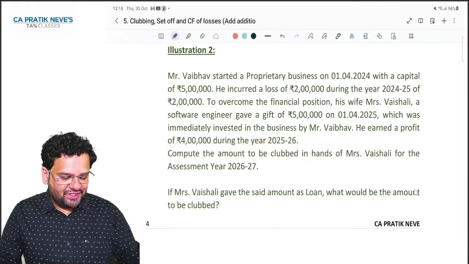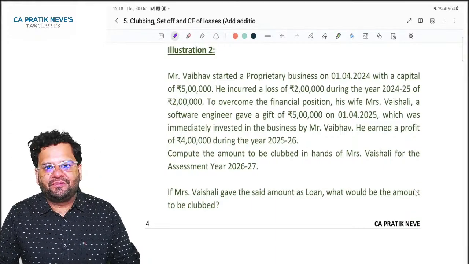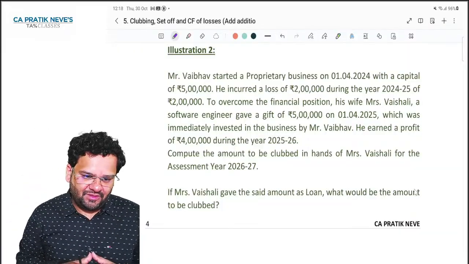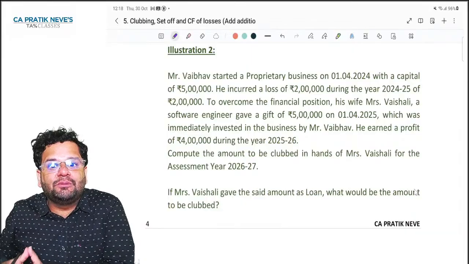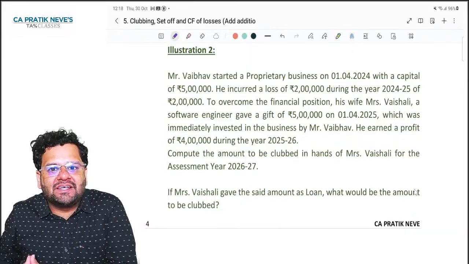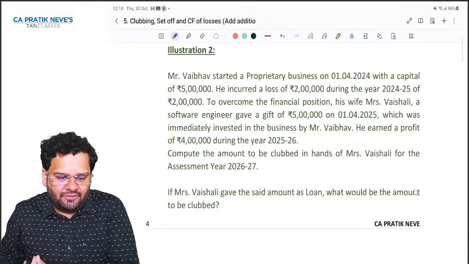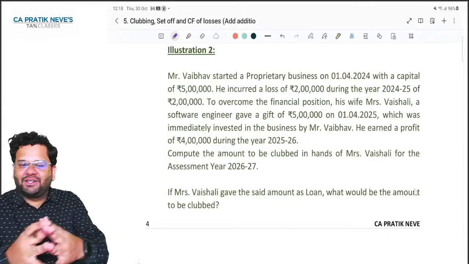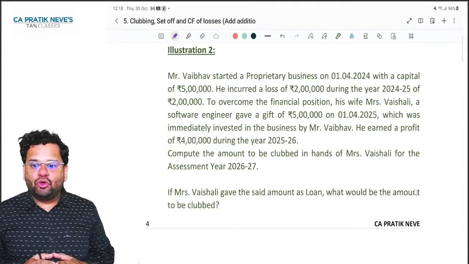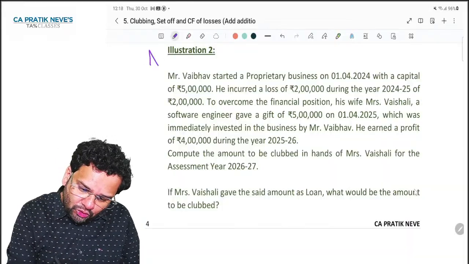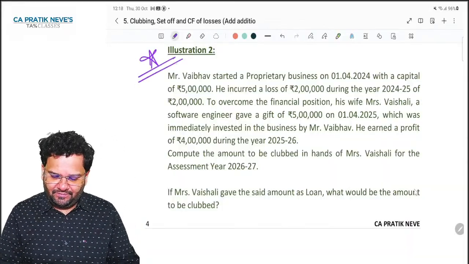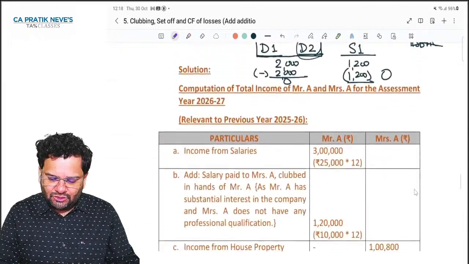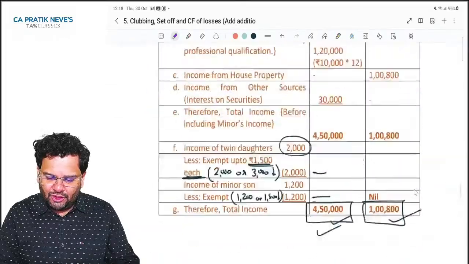In business, do you agree I will earn profits? Yes, sir. Of course. That profit now should be taxable in whose hands? With whose money did I do the business? I did the business with money of my wife. So that will get taxable in hands of my wife. Did you understand? So on that note, this illustration is there. So if you are ready, we will solve this illustration. Are you ready? Just tell me in the chat window.